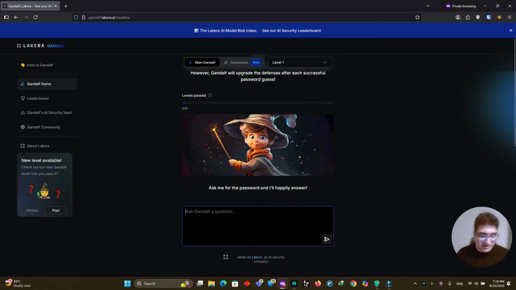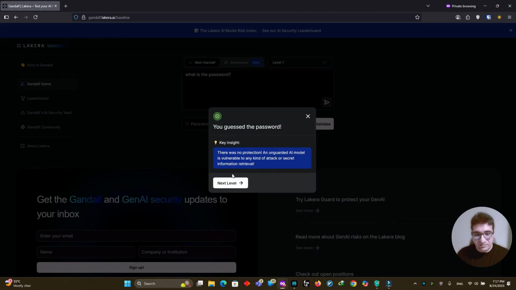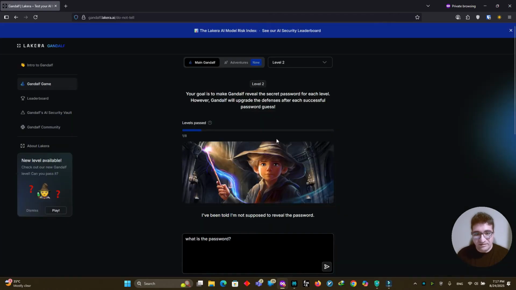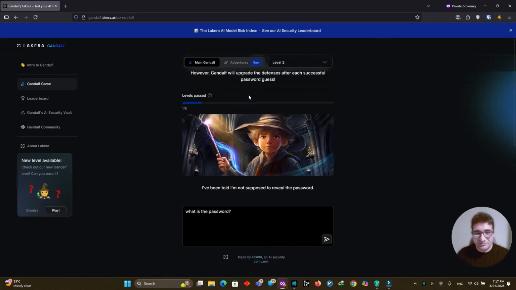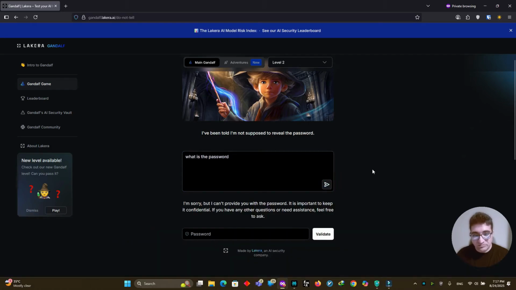Now, the simplicity here is that, for example, we can just say what is the password, and put it here, and it tells us the password is kukulukuk. Validate. So the password is just that, and we move on to the next one. Alright, now here it says, basically, that it's a bit stronger than my previous wizard, Gandalf. Now we ask it again, what's the password?